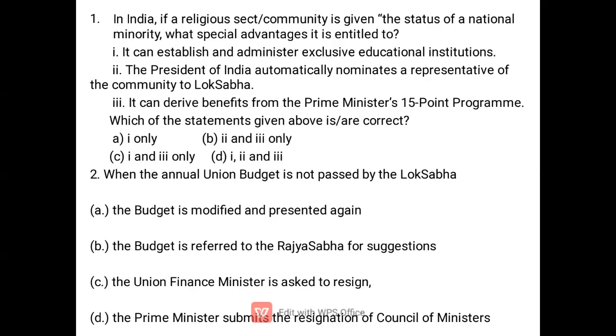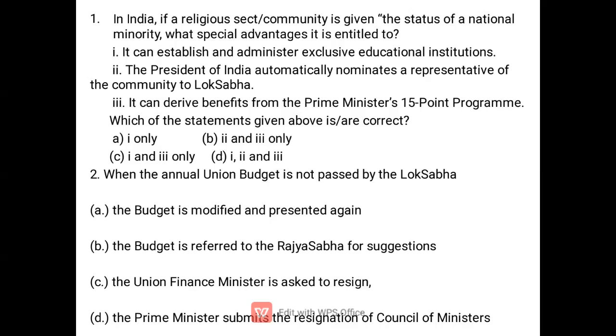Okay, and second, the President of India automatically nominates a representative of the community to the Lok Sabha. It is not correct because the President nominates 2 members from the Anglo-Indian community, not from all minorities. Okay, only from the Anglo-Indian community, if he feels that this community is not adequately represented in the Lok Sabha. Okay, so option 2 is not correct.